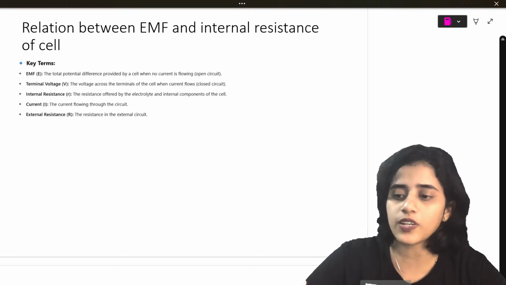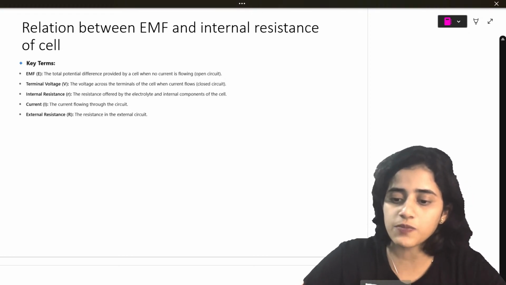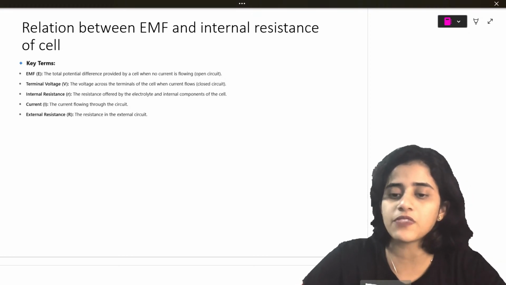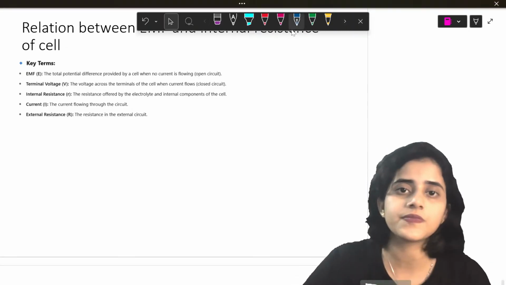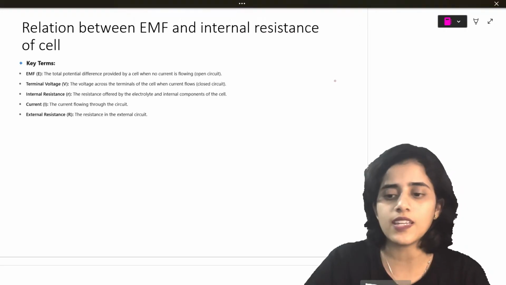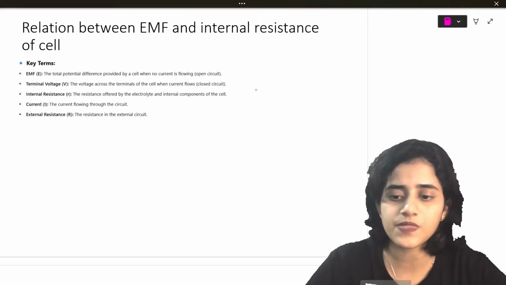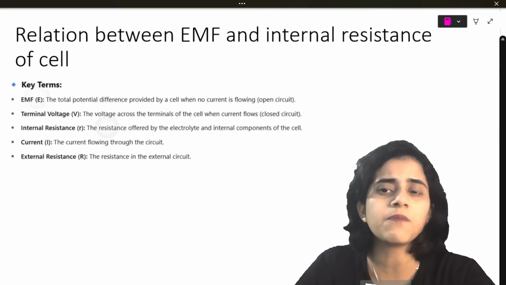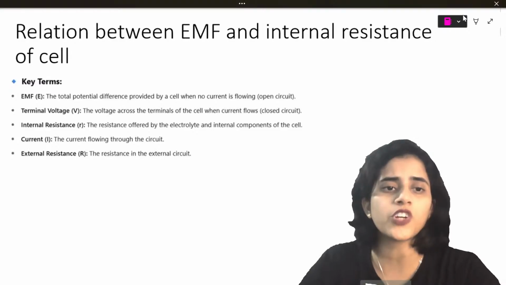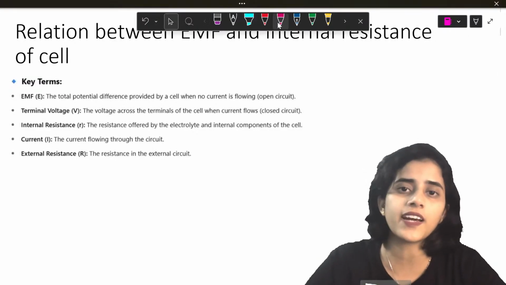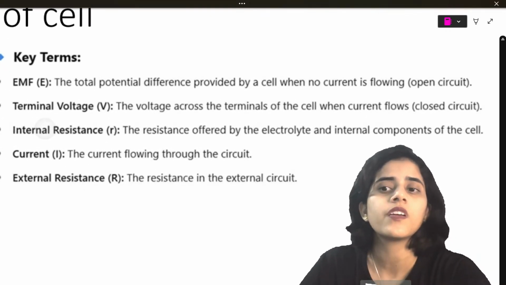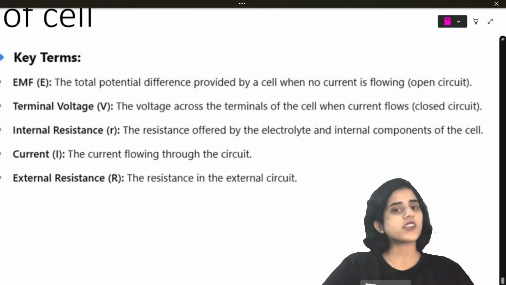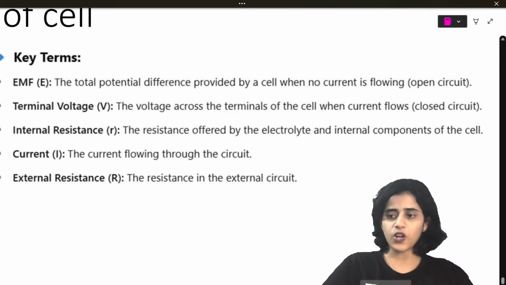Next, what we're going to look at is the relationship between EMF and internal resistance. And then one more topic, we are done. So what is the relationship between EMF and internal resistance? Some key important topics you need to know here are definitions, which you already know by now: what is EMF, what is terminal voltage, what is internal resistance, what is current, what is external resistance. All this you already know.